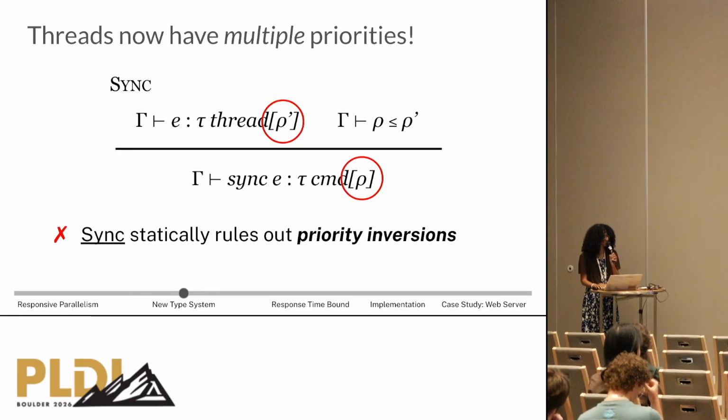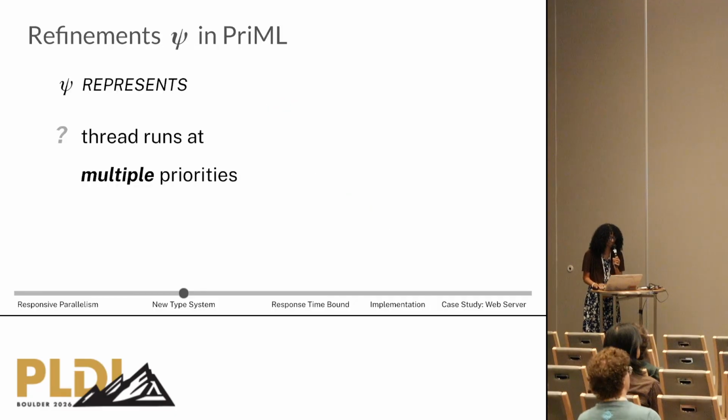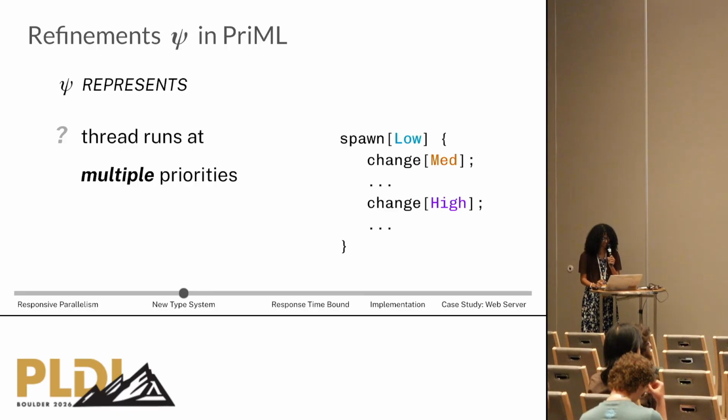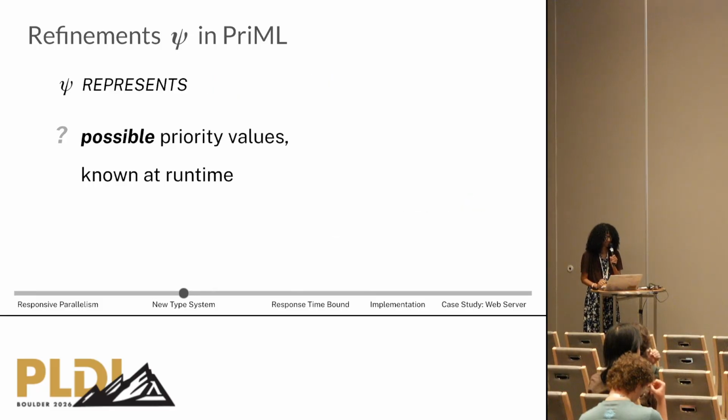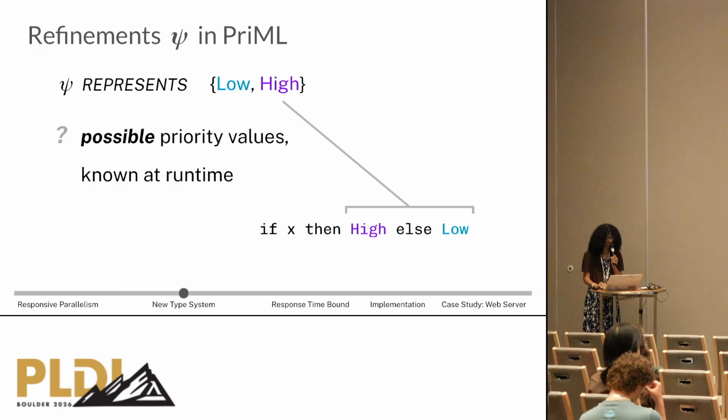Currently, we only have single priorities, and so we can't account for all of the possibilities that we have with dynamic and first-class priorities. To solve this, we use refinement types, which give us all of the constraints that we need. A refinement psi can represent the multiple priorities a thread can run at. Here we have a thread with 3 priorities, and a refinement can represent the possible priority values that an expression becomes at runtime.